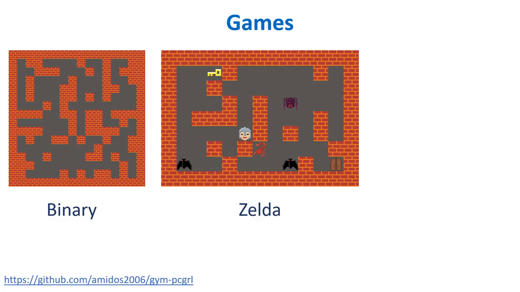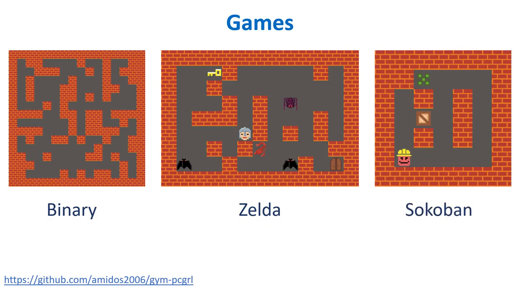The next game is Zelda. For this game, the level should be fully connected, and have one key, one door and one player. The distance between any enemy and the player should be greater than a predefined value x. The distance between the player and the key and door should be greater than a predefined value y. Our last game is Sokoban. Here the levels should be connected, have one player, the number of crates should be equal to the number of goals, and the level can be solved by an A-star algorithm in at least x steps.